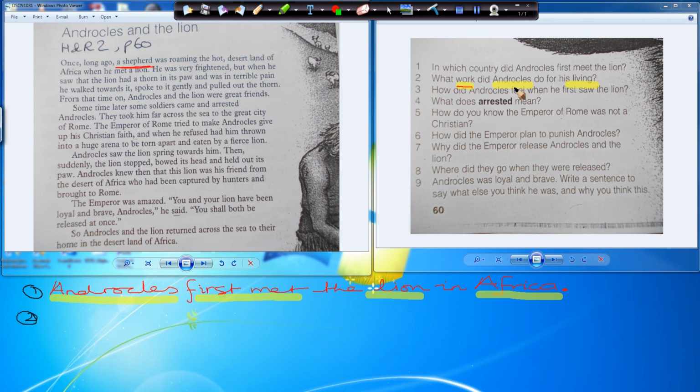So we have to include these 3 elements in the answer. We have to include Androcles, living, and work. So we start with Androcles.